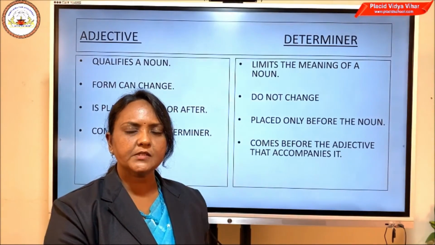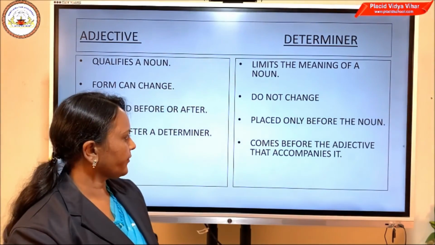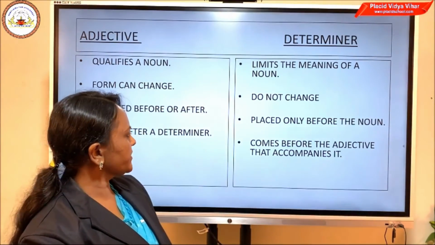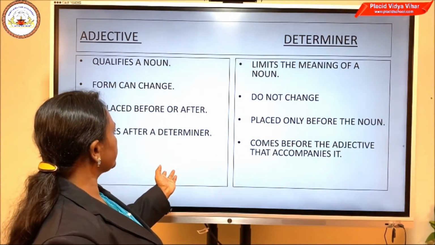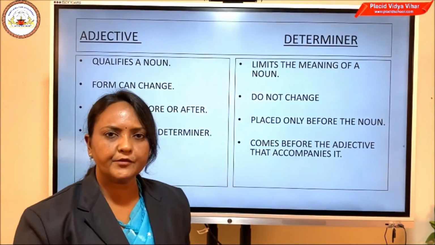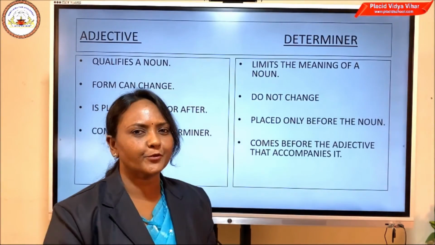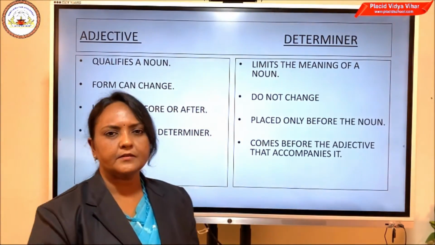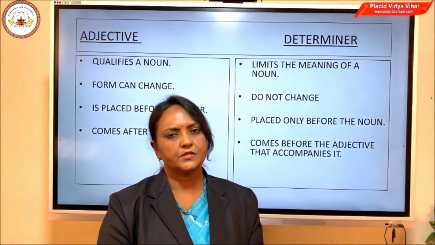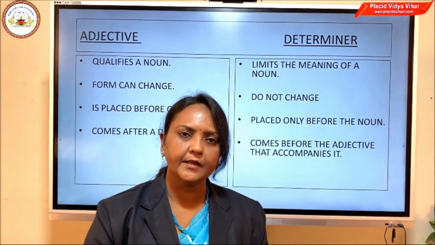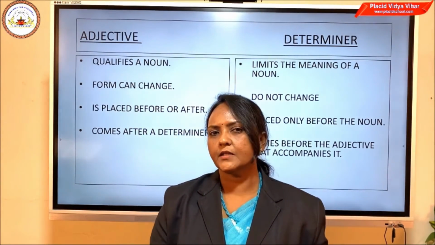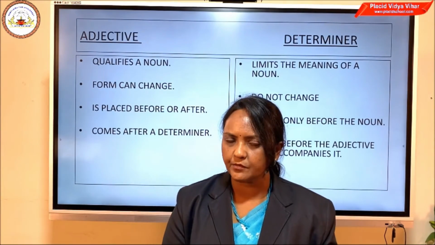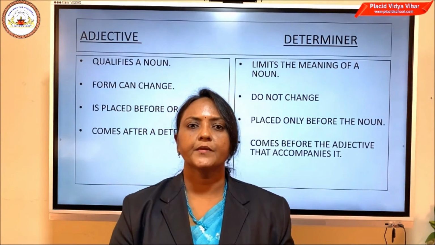The is placed first and heavy comes last. But it is quite clear, isn't it? If adjective comes after a determiner, then definitely determiner should come before the adjective, and that is what we have discussed just now. So let us quickly revise the points we learned just now. What are the differences between an adjective and a determiner?